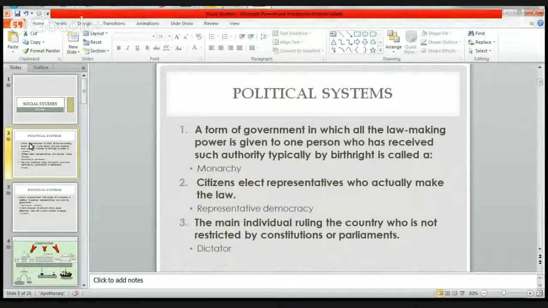So our first slide is about political systems. And from this slide, we can see that there are several different political systems that we have in governments, right? Do you know of the first one that exists anywhere around the world? Yeah, a form of government in which all the law-making power is given to one person who has received such authority, typically by birthright. It's called a monarchy. Okay, so do you know where a monarchy is anywhere around the world? Great Britain. All right, very good.